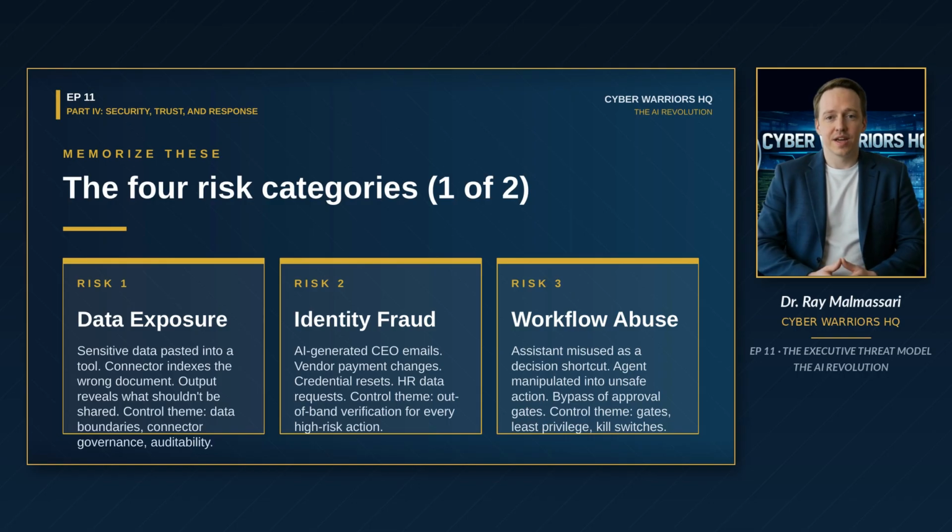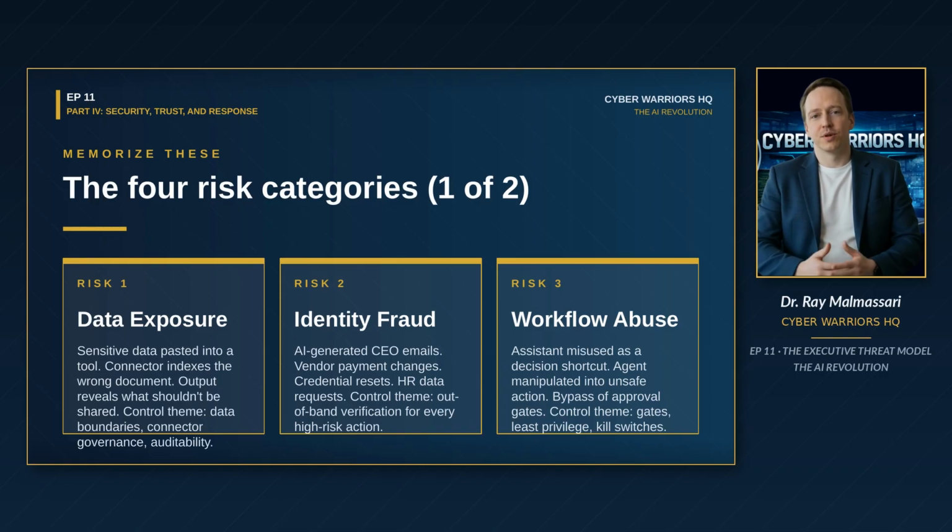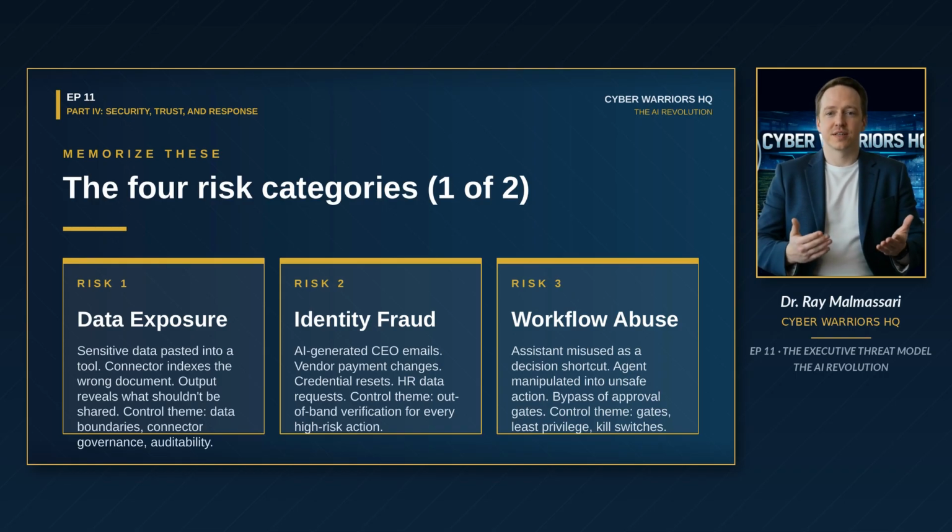Risk category 3, workflow abuse. An AI assistant gets used as a shortcut for decisions it shouldn't influence. An agent gets connected to tools and gets manipulated into taking unsafe actions. A workflow gets used to bypass normal approval steps, or a prompt injection causes the system to reveal something it shouldn't. The control theme is approval gates, least privilege, and kill switches. AI systems should be able to do less than the people using them, not more.